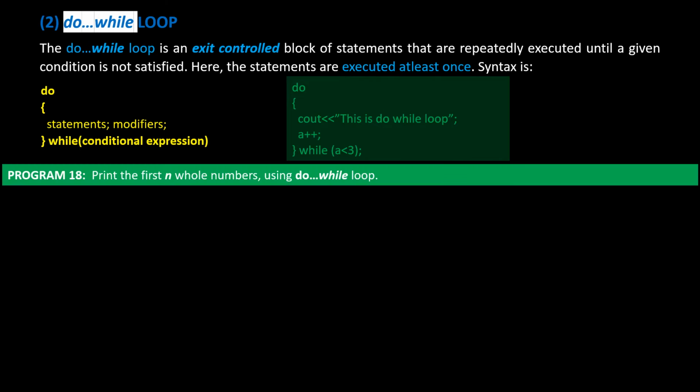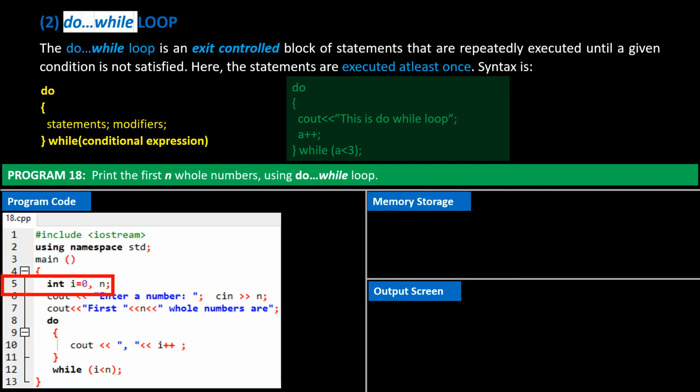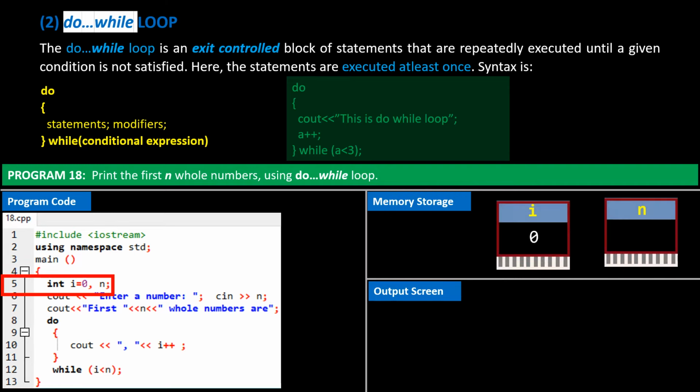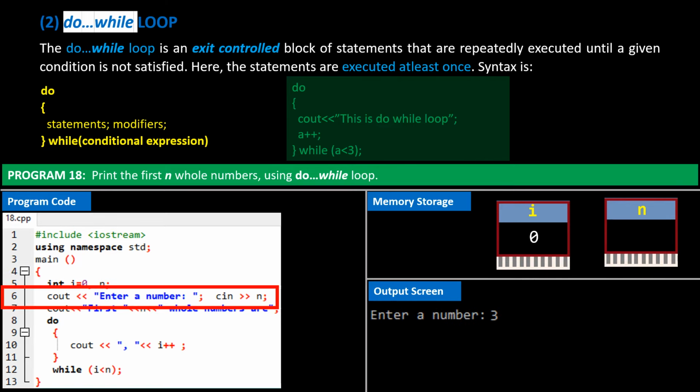In program 18, we will print the first n whole numbers, using the do-while loop. This is the program code. I have saved it as 18.cpp. I declare integer variables i and n. i is assigned value 0. The user is prompted to enter a number. I enter 3. It's stored in the variable n. Line 7 prints the message, first 3 whole numbers are.